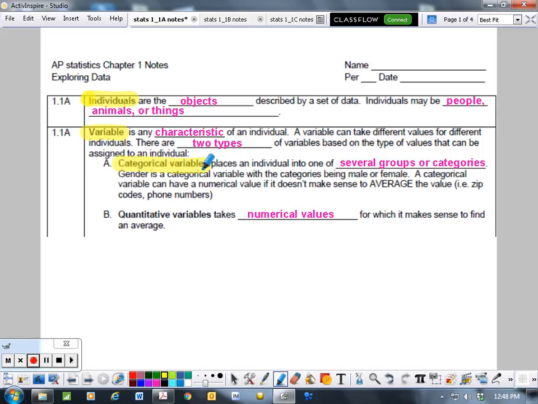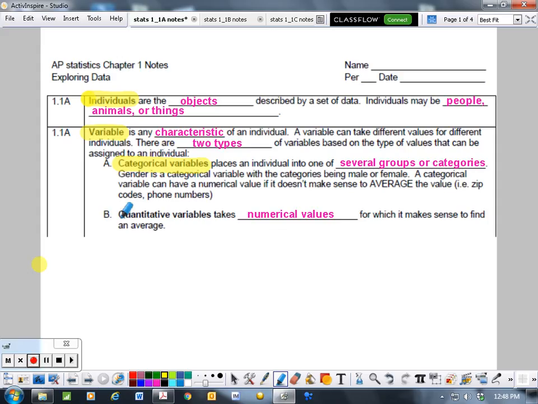A categorical variable can have a numerical value if it doesn't make sense to average it. Like zip codes, it doesn't make sense to average a zip code. It doesn't make sense to average a phone number. Another categorical variable would be favorite color. Your favorite color would be a categorical variable.